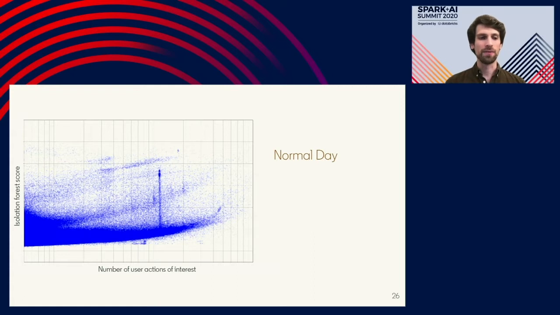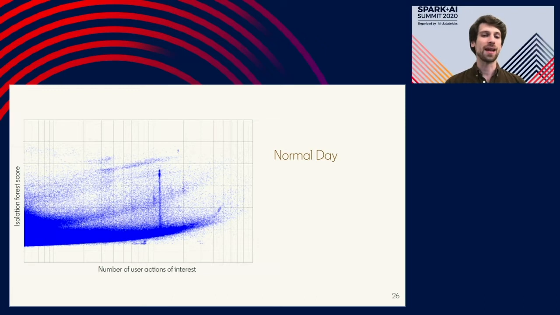So I'm going to give you a flavor of how we're using it at LinkedIn to detect abusive automation. So this plot is a plot of all active members on a particular day at LinkedIn. Each blue dot is a member. The y-axis is the isolation forest score. So higher is more outlier-like and means more likely to be using automation. Whereas the x-axis is the number of user actions of interest. So the more activity you are doing on the site, the farther to the right you'll be. So a very active member that is using automation would show up in the top right.